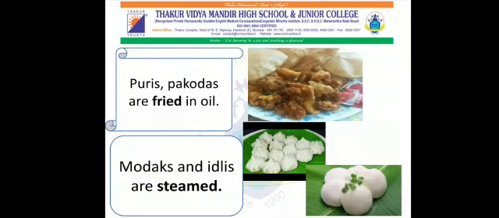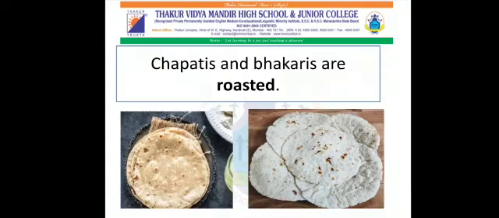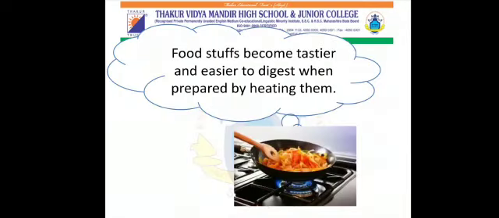Modaks and idlis are steamed. Chapatis and bhakris are roasted. These are different methods of cooking food. Foodstuffs become tastier and easier to digest when prepared by heating them.